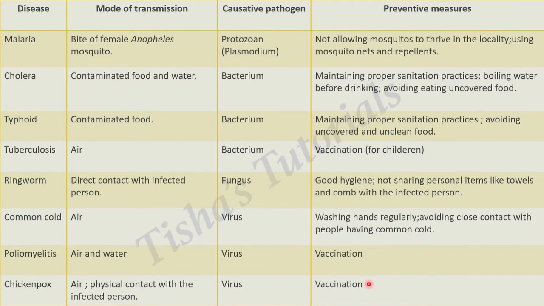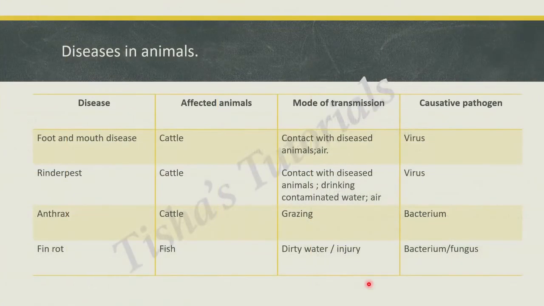Now, till now we saw various diseases caused in various ways in human beings. Let us see a few diseases in animals. Foot and mouth disease is very commonly seen in cattle. It is spread by contact with diseased animals as well as transmitted by air. Causative pathogen is a virus. Rinderpest is again seen in cattle. It is transmitted by contact with diseased animals, drinking contaminated water, and also by air. Causative pathogen is again a virus.